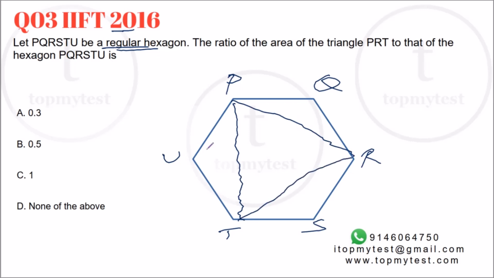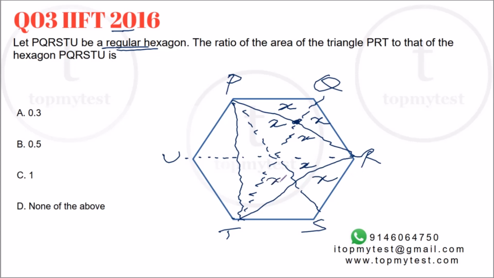Right, to the area of the full one. Now, again, if you draw the 6 equilateral triangles here, if this value is x, this value will also be equal to x. This will be the median or the altitude to the equilateral triangle. If this is x, this will also be x, and so on for each triangle. So as you can see, your shaded portion is half your full portion.